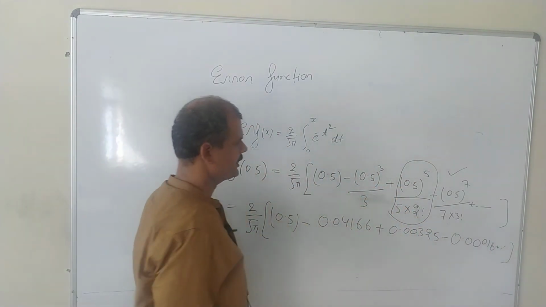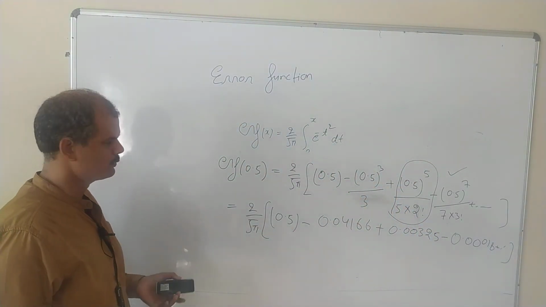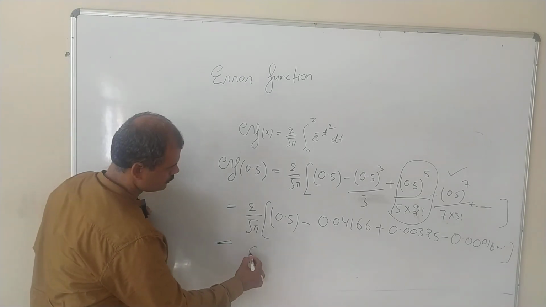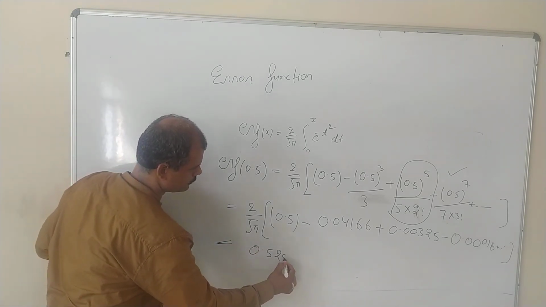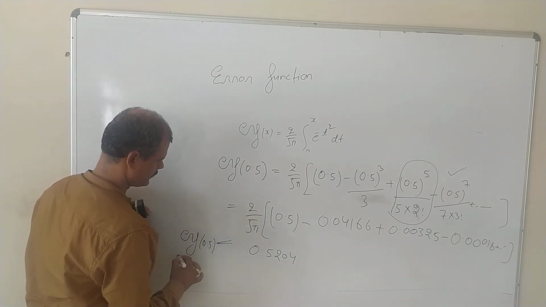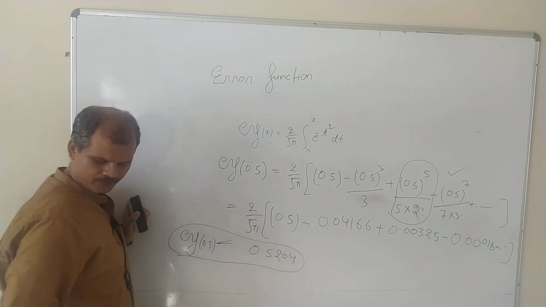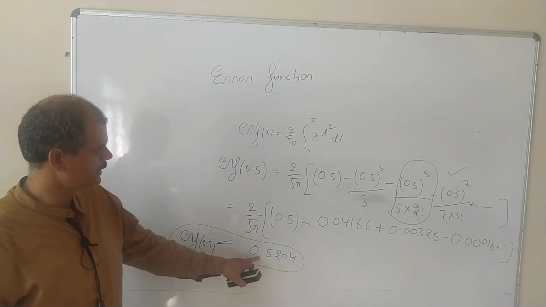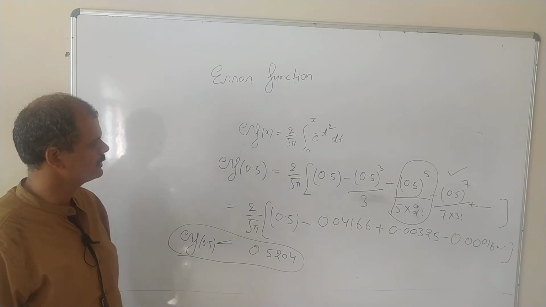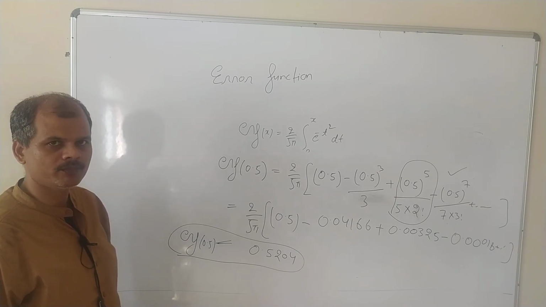So we can neglect the next term because that is coming almost 0. So if you simplify, we get 0.5204. So error function of 0.5 will be 0.5204. Fine.